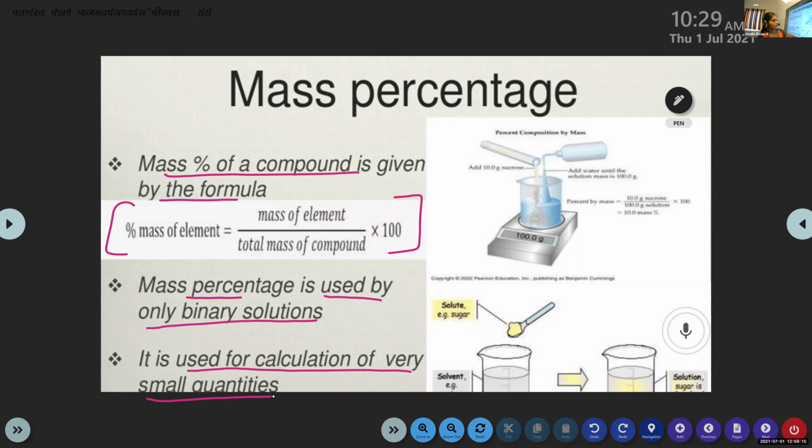Yes, ma'am. Okay, then we can do one question based on this mass percent. Shall I stop sharing? No, ma'am. Okay, then you can complete.